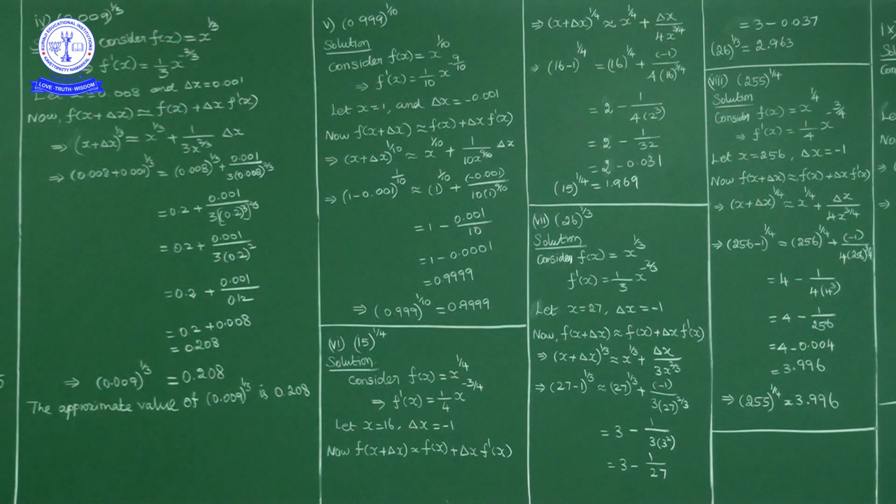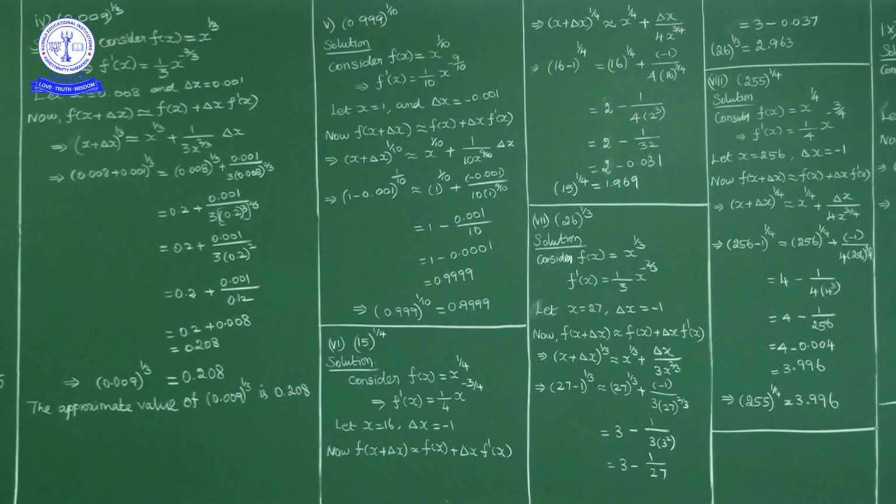Next question. 15 power 1 by 4. Now here, first of all, what is the function? Something power 1 by 4, no? So f of x equals x power 1 by 4. This is the function. Okay. Now what is x and what is delta x?